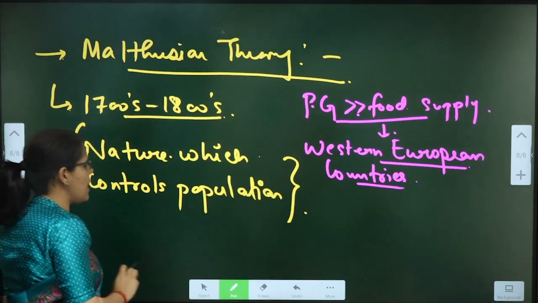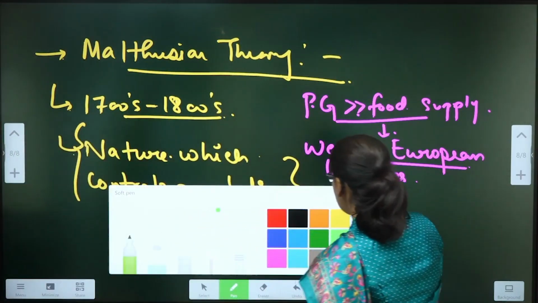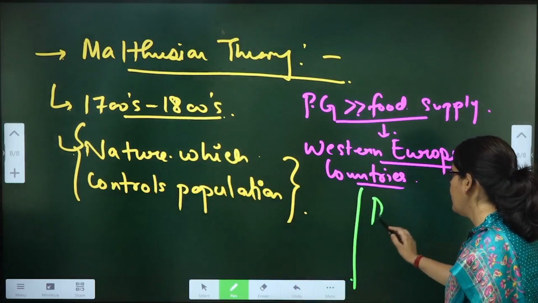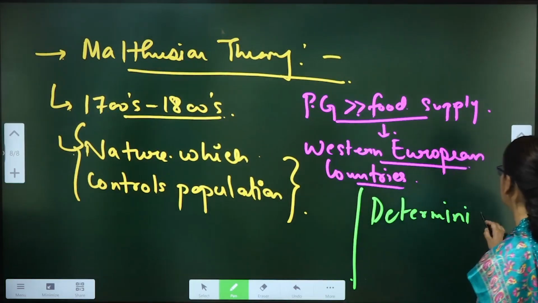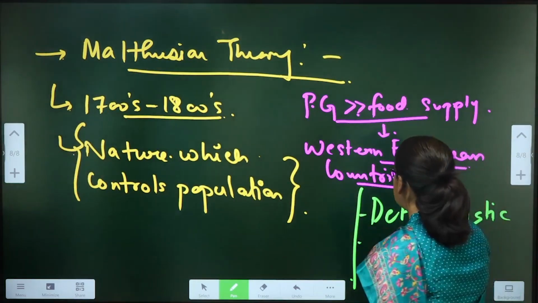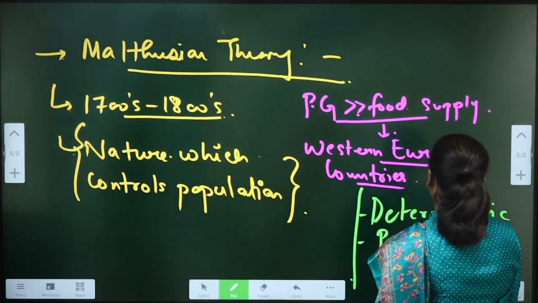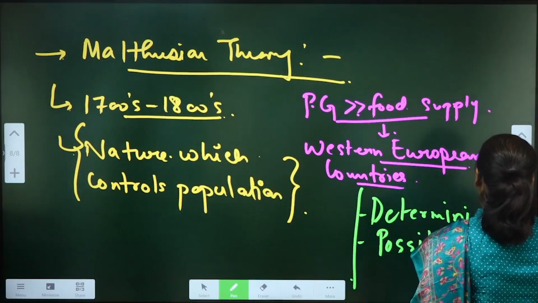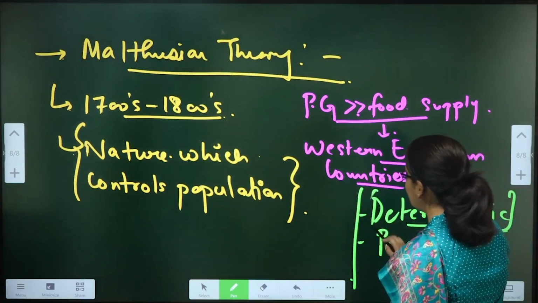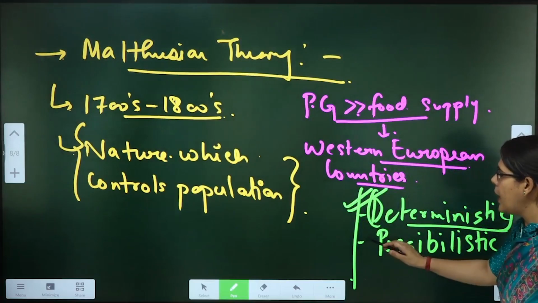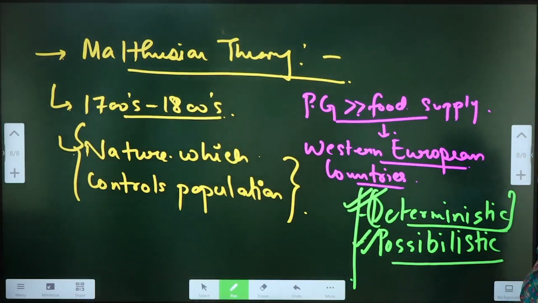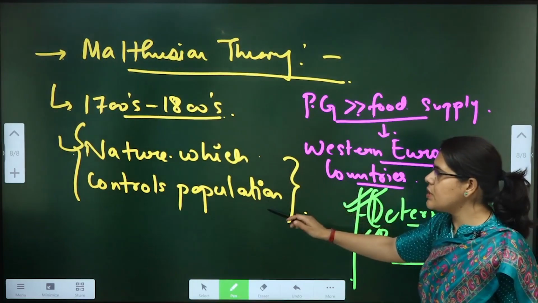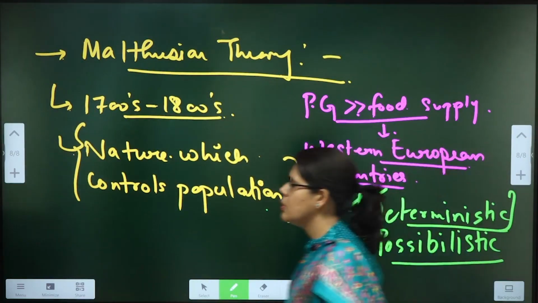For now, we understand from our discussion of the first class that there are two approaches. One is the deterministic, and the other is the possibilistic. The deterministic approach says that nature has a predominant control on man, and the possibilistic approach states that man is responsible for modification of the nature. So which approach is this? It is nature which controls the population. It is the deterministic interpretation. So hence write down